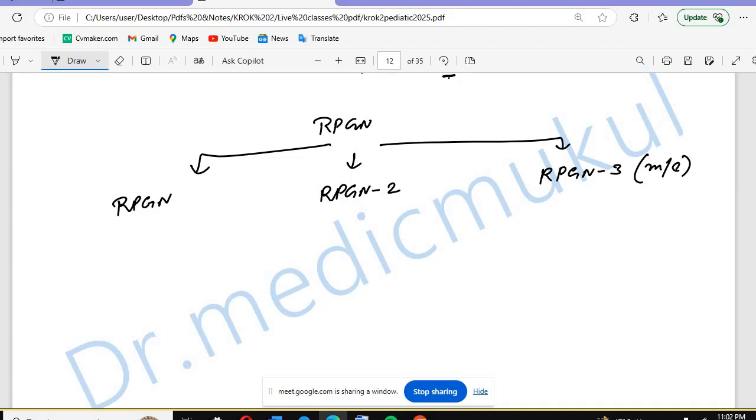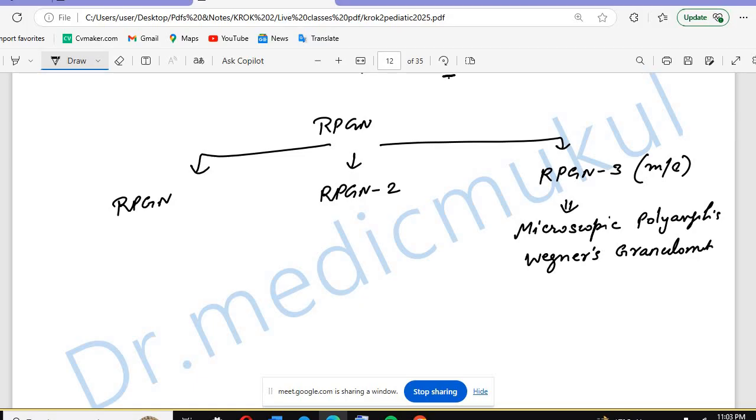RPGN3 is the most common, and it includes microscopic polyangiitis and Wegener's granulomatosis. So remember, these are the vasculitides. RPGN3 includes the small vessel vasculitis, that is microscopic polyangiitis, and Wegener's granulomatosis.